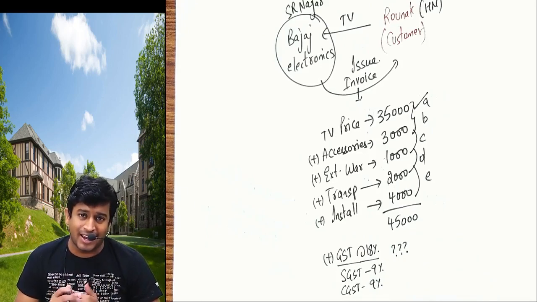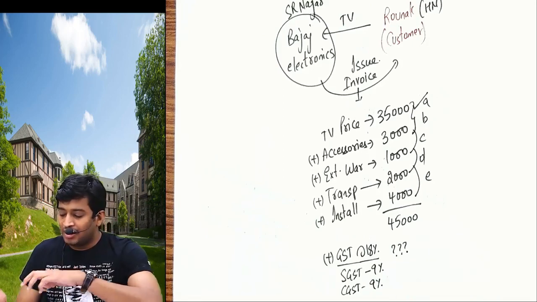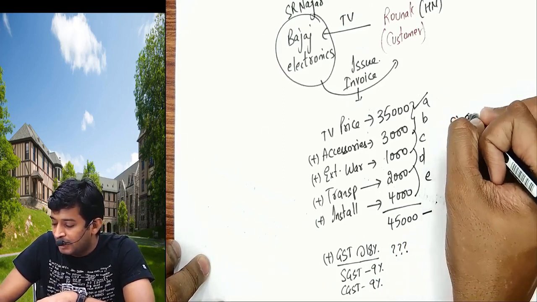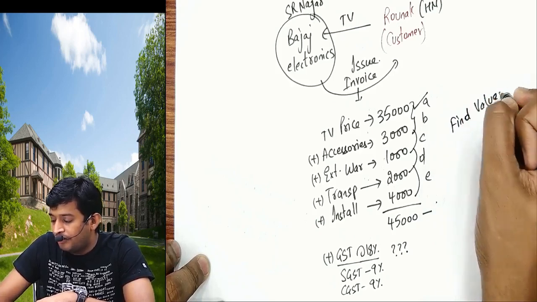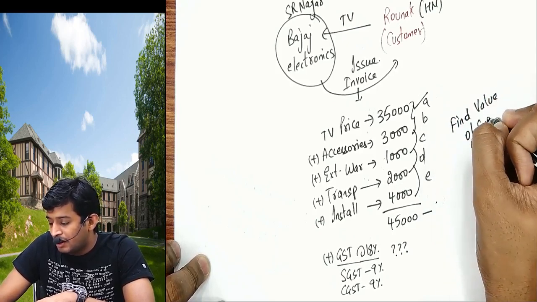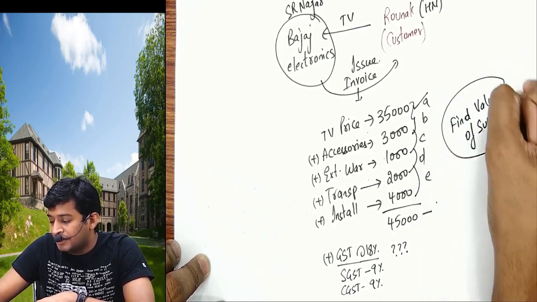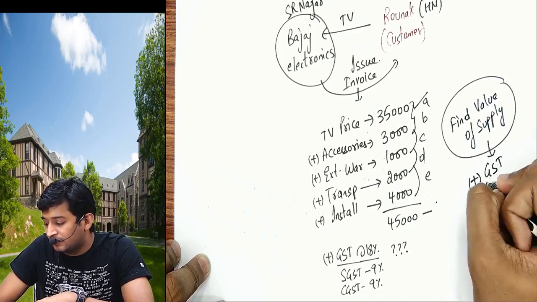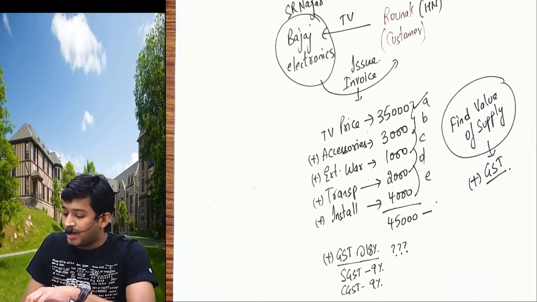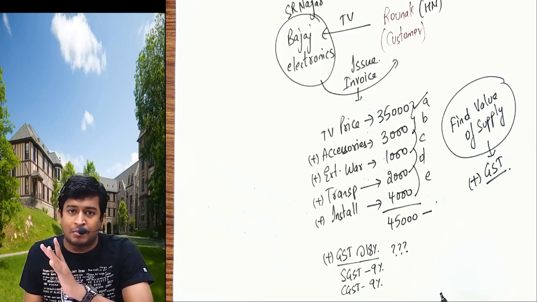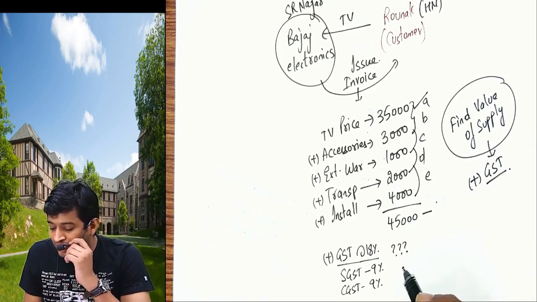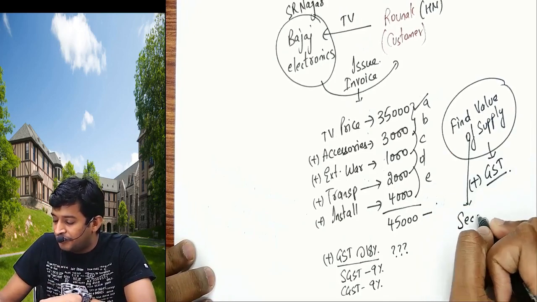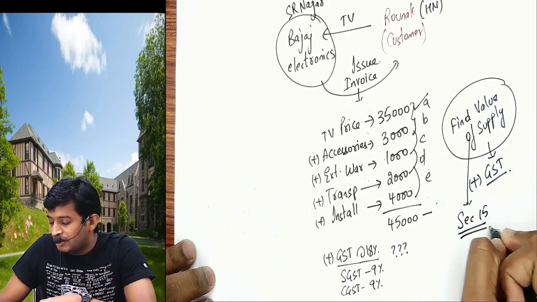First understand what we have to do. You have to find out VOS, value of supply. If you get the value of supply, after that you will add the GST on it. So I do not know, 45,000 is bill amount, but what is value of supply? I don't know. Should I add GST on which value? That value of supply is covered in section 15.